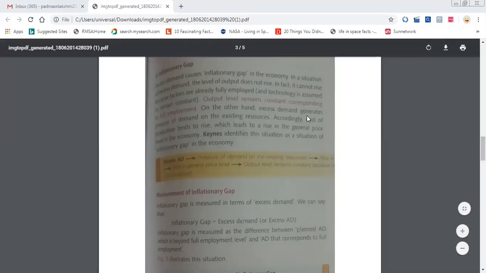It cannot rise because factors are already fully employed. You cannot increase because of how many resources you have. If 1000 employees are there for producing, you have employed them, and no more human resources are there. So how can you increase? That is not possible. With those 1000 employees you have produced, so the output level remains constant.